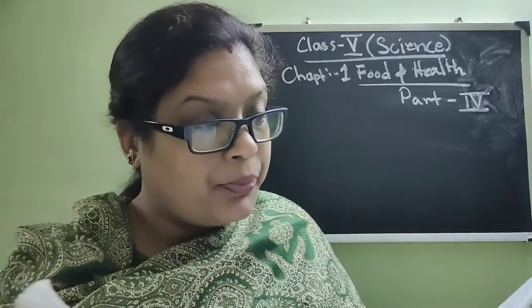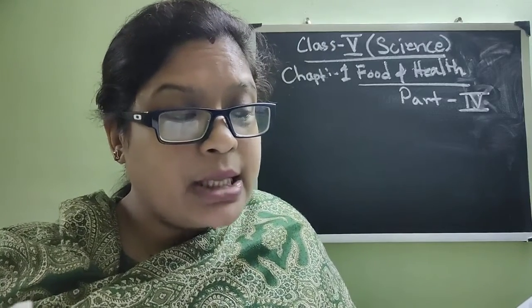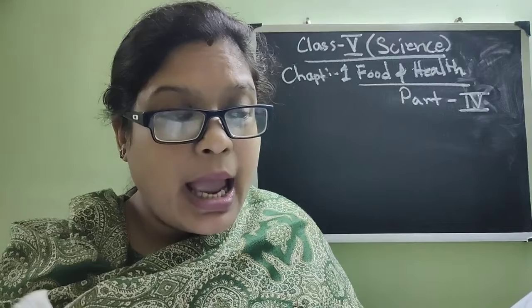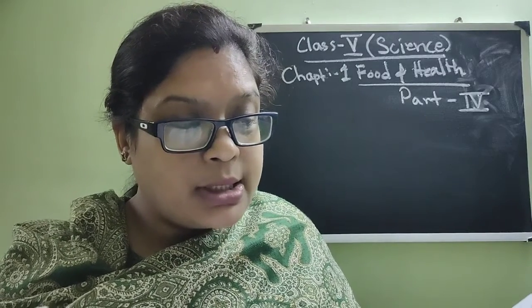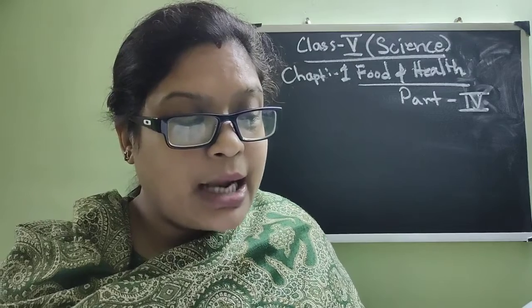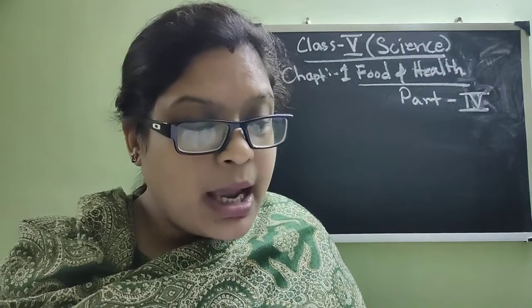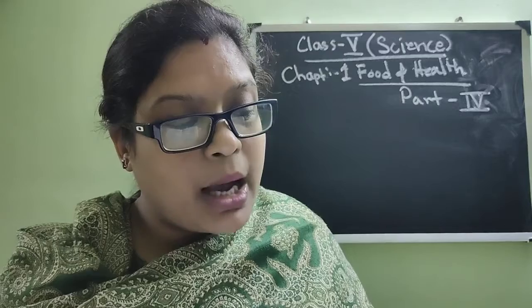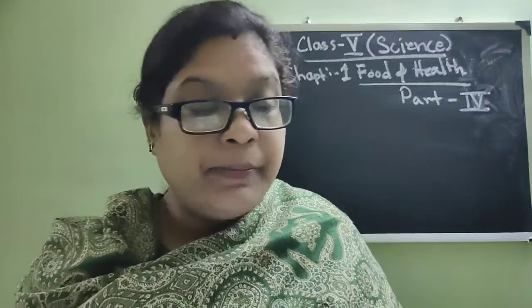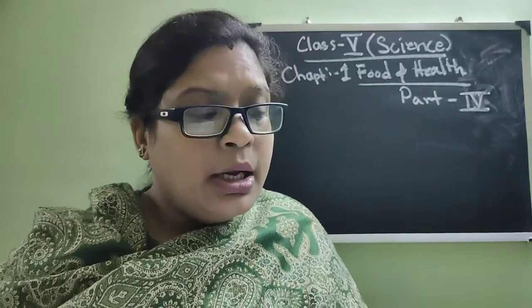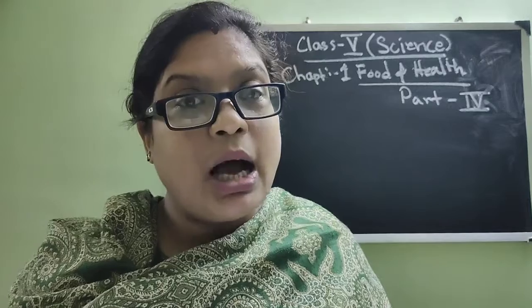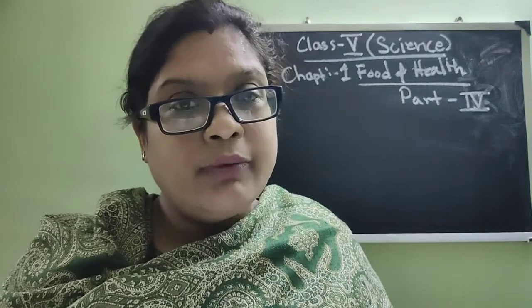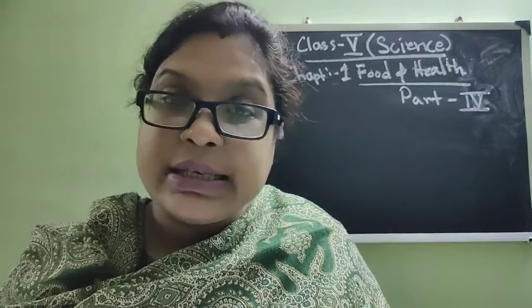Page number 4. A person with a disease feels unwell and weak and is unable to work properly. There are different types of disease. Some are caused by very tiny living creatures called germs, and some others are caused by a deficient diet. Now see, when we feel unwell, sick, or unhealthy, we say that we have got hold of some disease.